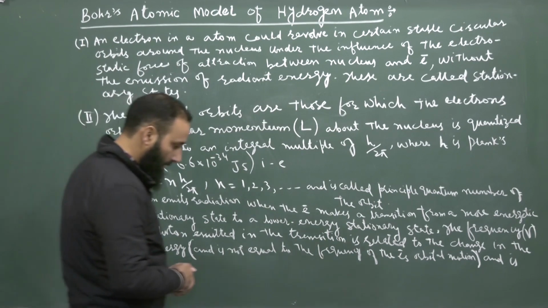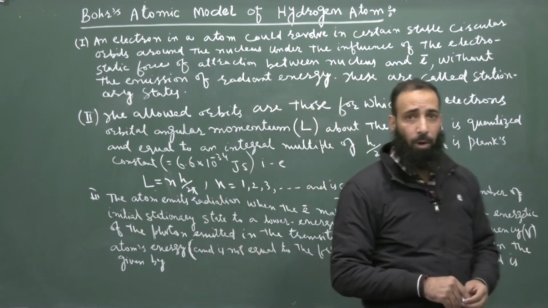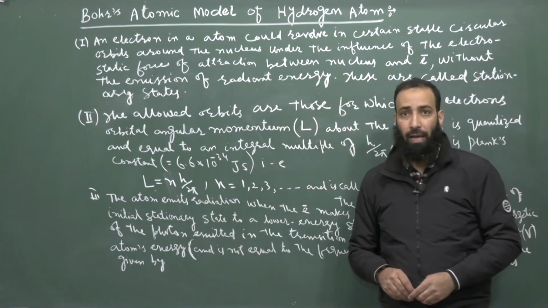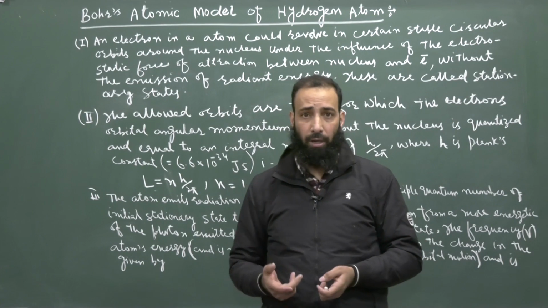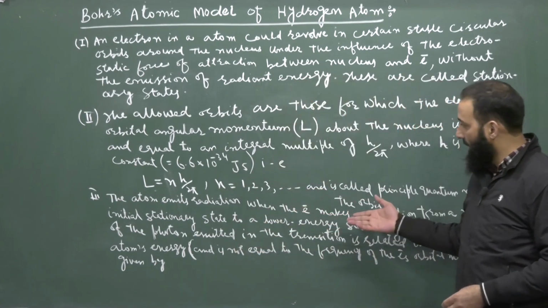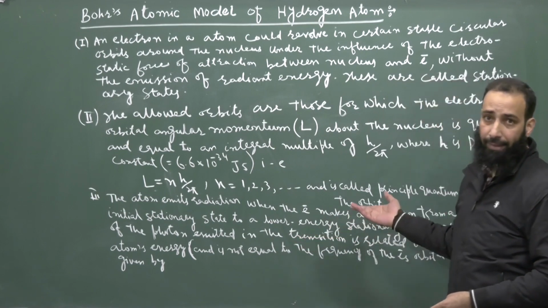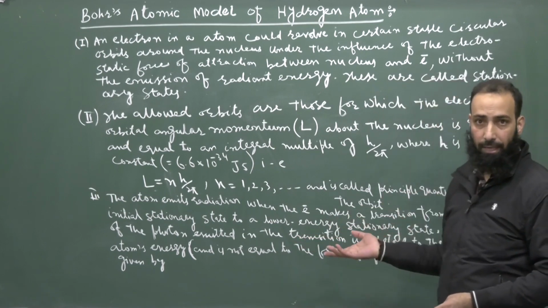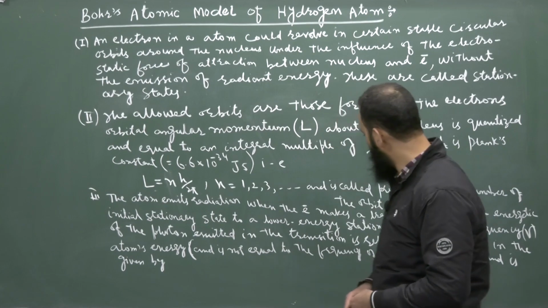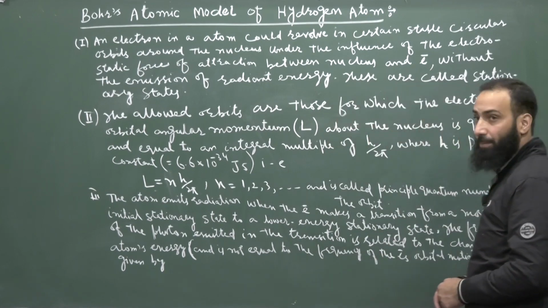And third is the third postulate that was incorporated by Bohr. This is the postulate in which he incorporated the quantum condition that had been given by Max Planck and Einstein's concept of photon.